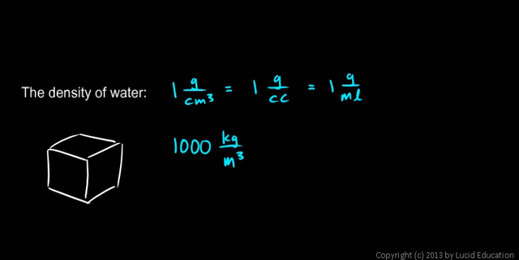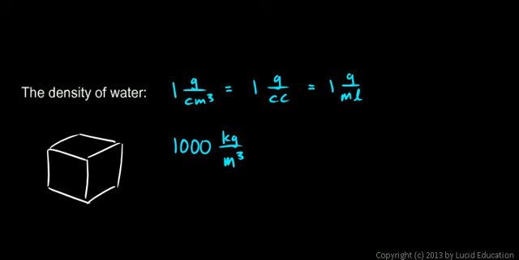And that's a lot. That's a big number. 1,000 kilograms is 2,200 pounds. That's a little over 1 ton. In fact, 1,000 kilograms is referred to as 1 metric ton. So a washing machine filled with water weighs a lot, especially if it's a large washing machine, because the density of water is 1,000 kilograms per cubic meter.